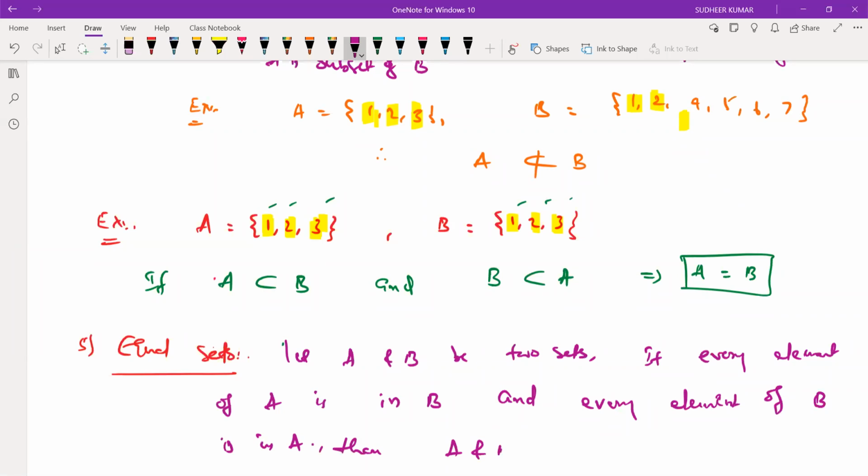Then A and B are called equal sets. It is denoted by A equals B. Based on this only I define this. A subset B means every element of A is in B. And in the second case, every element of B is in A. So those two sets are equal. Clear, ma? Yes, sir.